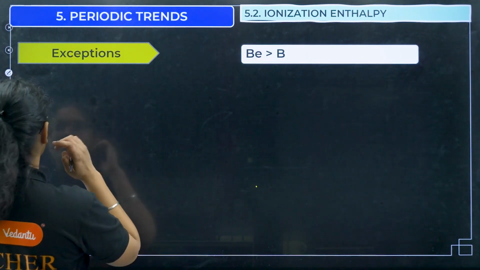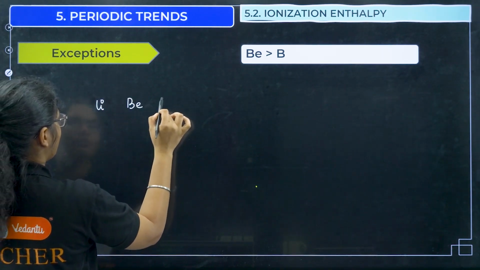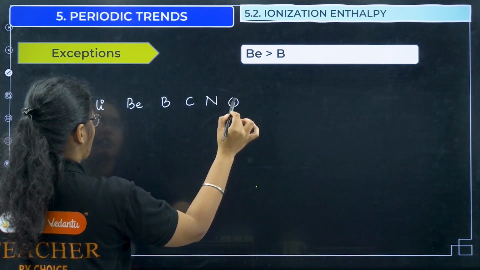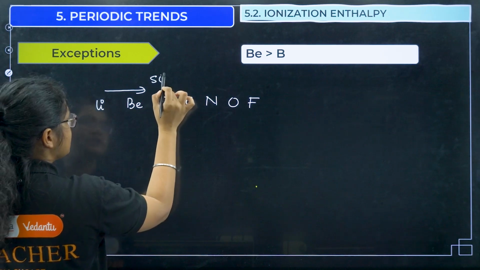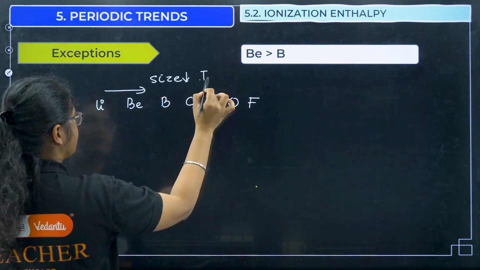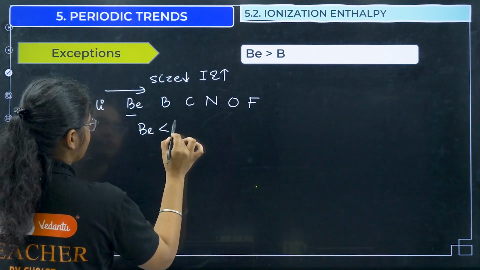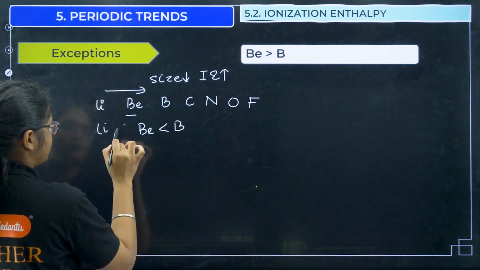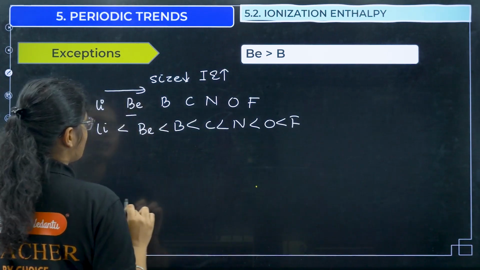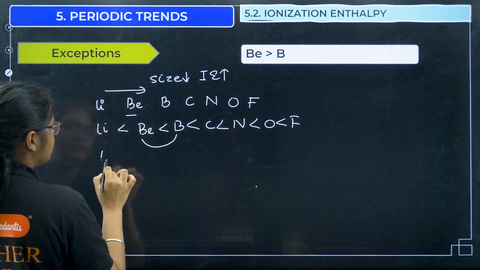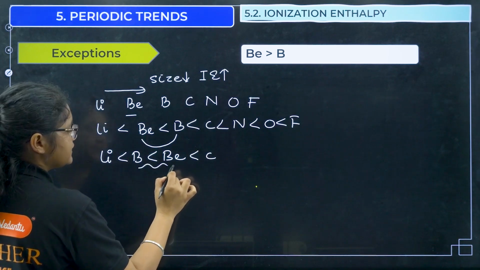So, in the second period, what all elements do we have? I have lithium, right, beryllium, boron, carbon, nitrogen, oxygen and fluorine. If I see along the period, what happens? Size decreases, so ionization enthalpy will increase. That means the ionization enthalpy should keep increasing in this order, right. But here what we observe is there is a change. Lithium is there, after that boron is there, after that beryllium comes, then carbon comes. What is the reason for this change here?